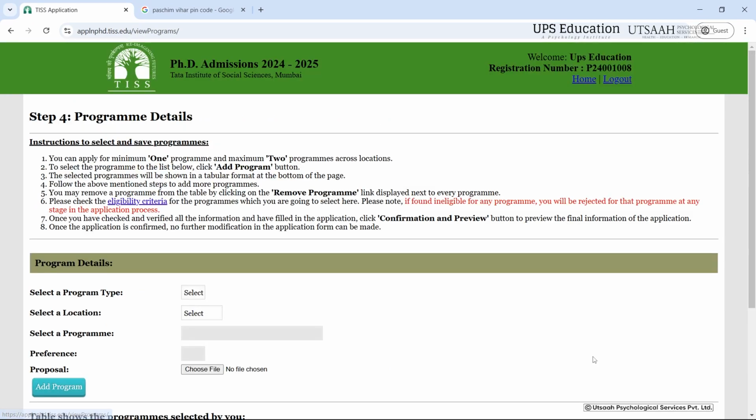and then next. Now here we have to fill our program details, the program type, the location, and the program that we are applying in.